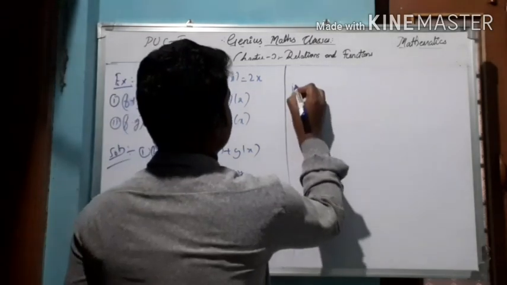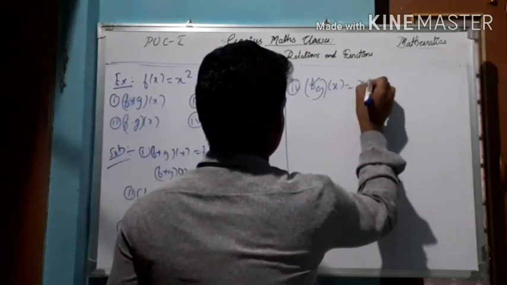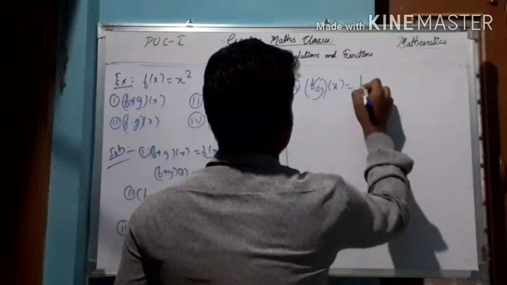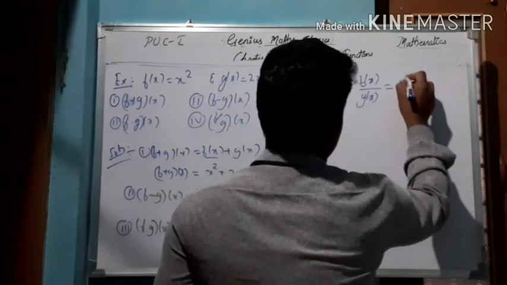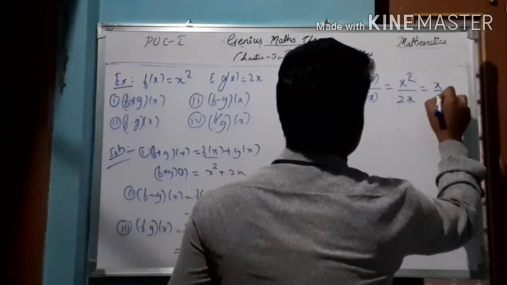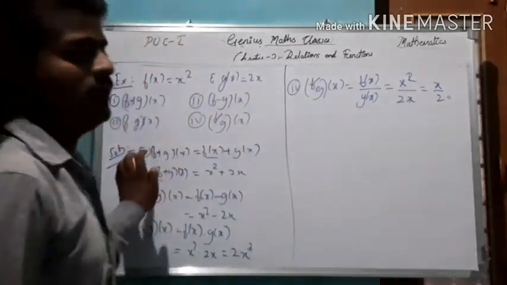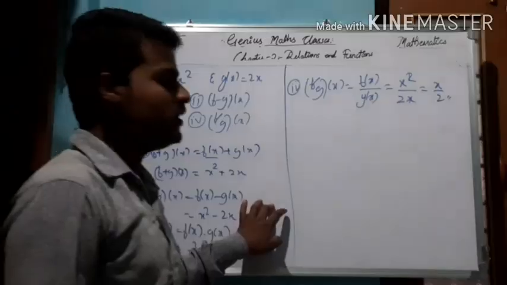And fourth one, quotient, (f by g) of x equal to f of x divided by g of x, that is x square divided by 2x, which will give you x divided by 2. So this is about the algebra of functions, and also we have solved one example.